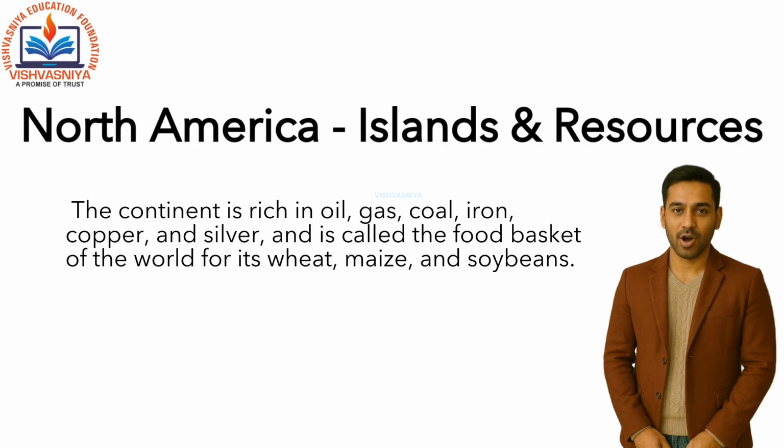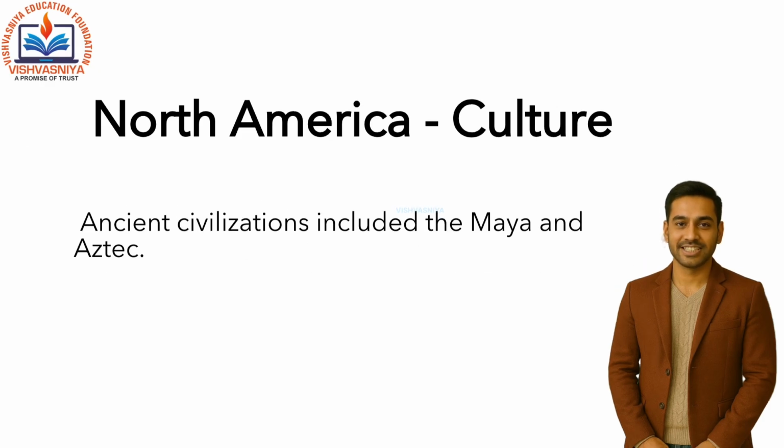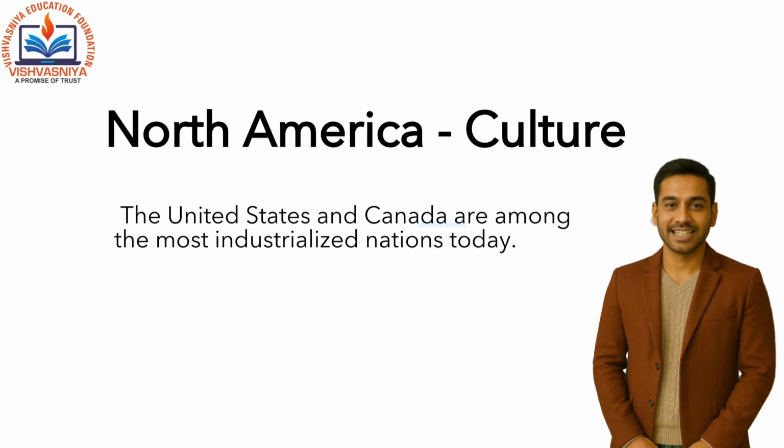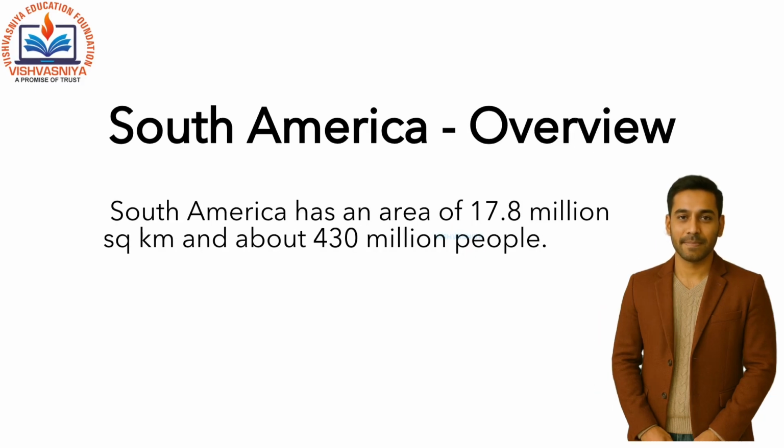The continent is rich in oil, gas, coal, iron, copper, and silver. It is also called the food basket of the world because it produces vast amounts of wheat, maize, and soybeans. Ancient civilizations like the Maya and Aztec flourished here. Later, European colonization shaped the culture, making English, Spanish, and French the main languages. Today, the United States and Canada are highly industrialized nations, while Mexico and the Caribbean show a mix of agriculture, industry, and tourism.